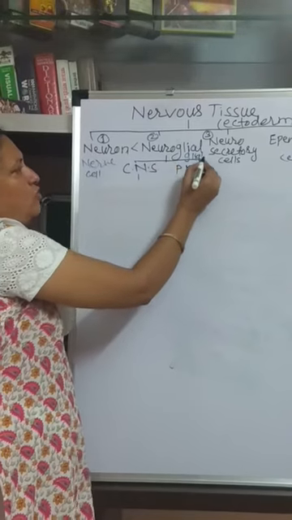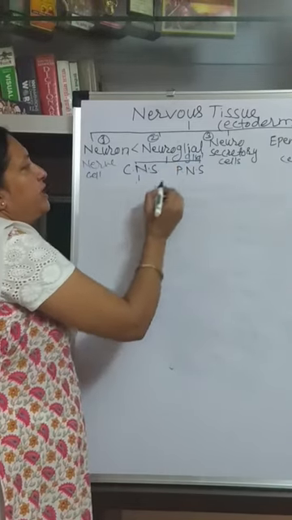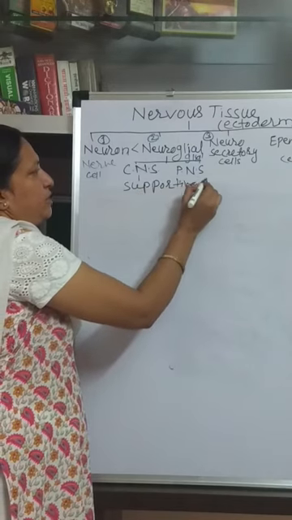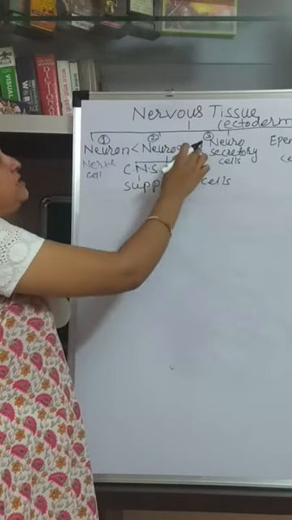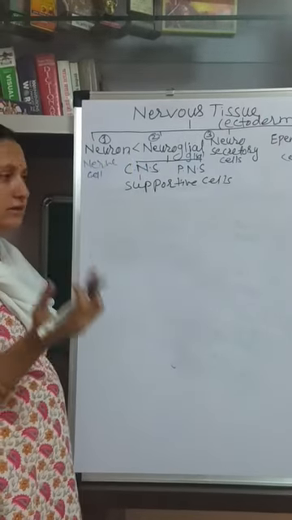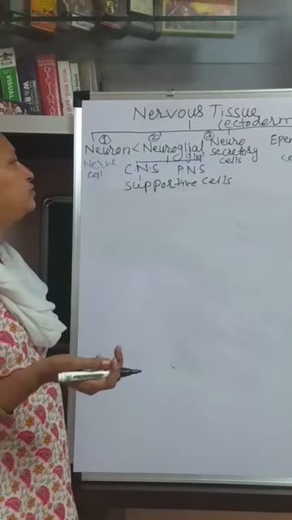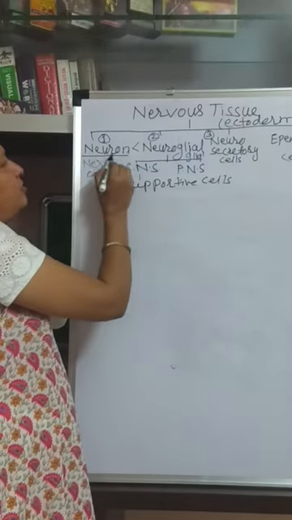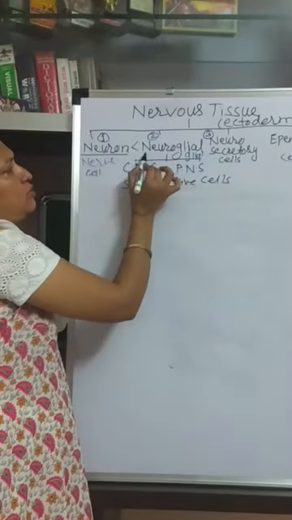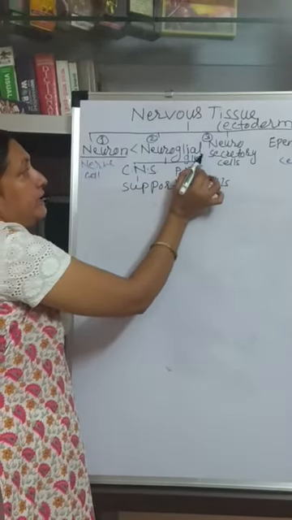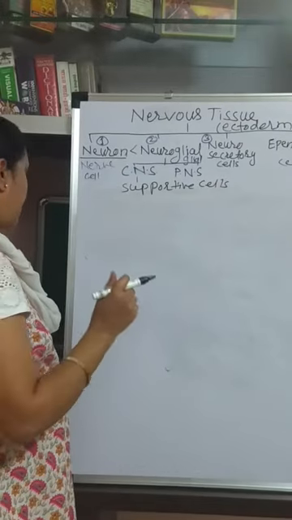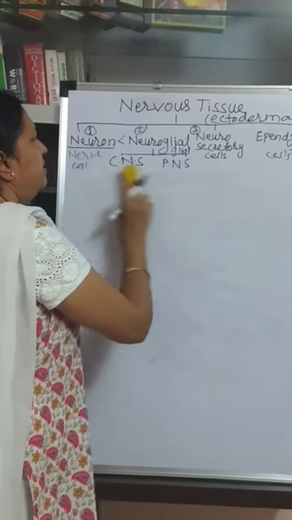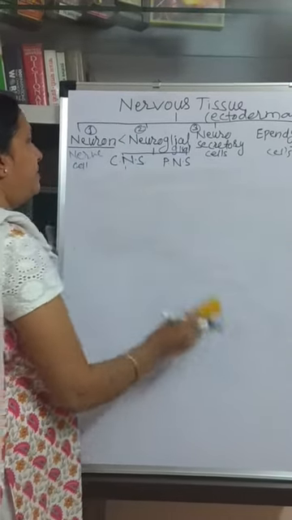Neuroglial cells support the neuron. They give protection, they give support, and they help in the nourishment of the neuron. They are also called glial cells. Now, according to position, neuroglial cells are of different types.